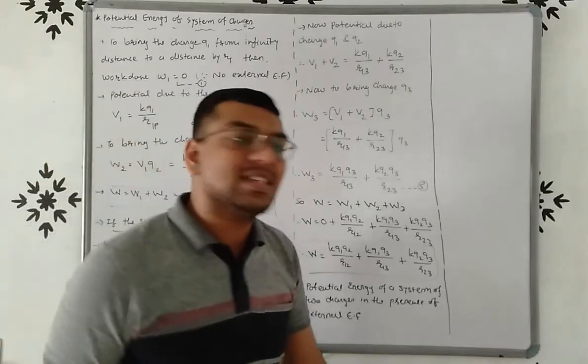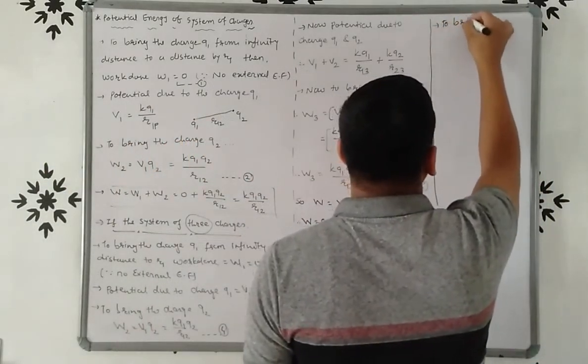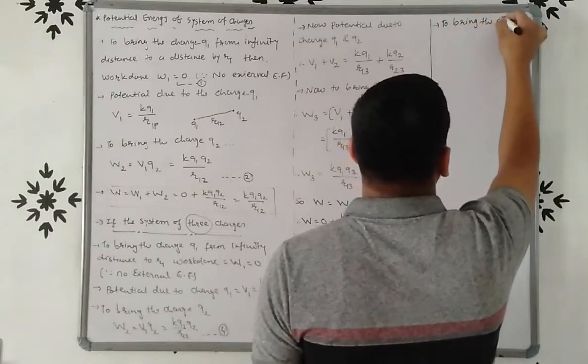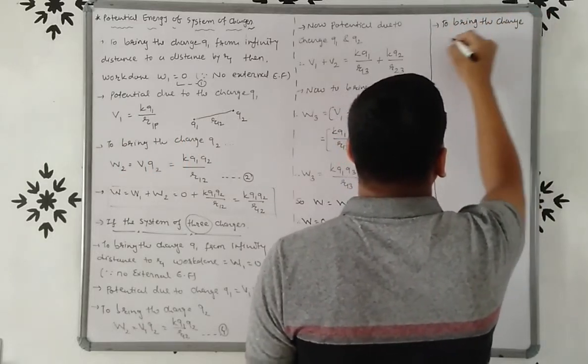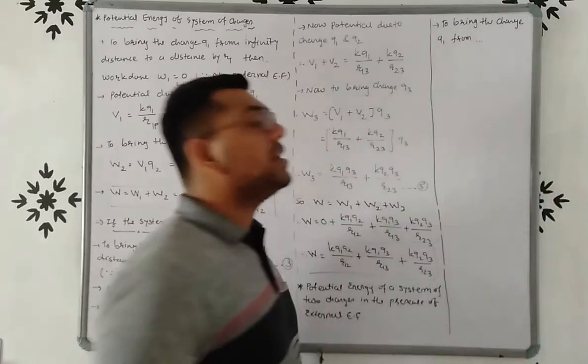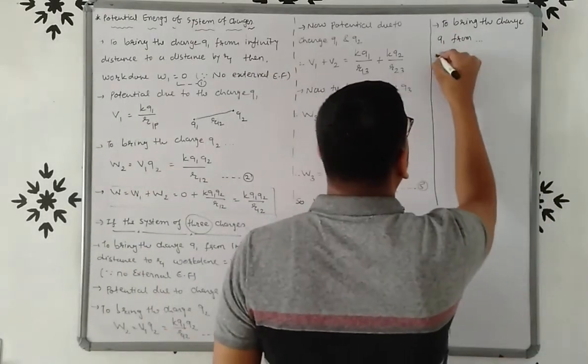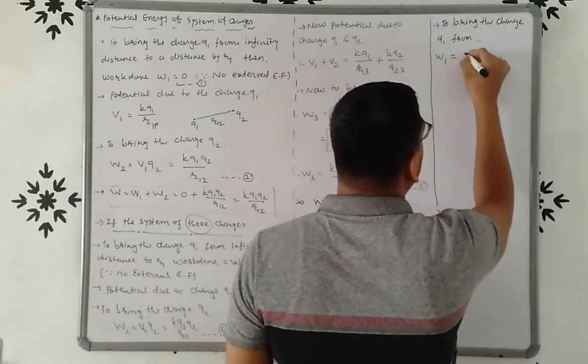So to bring the charge Q1 from infinity distance to a distance R1, work done W1 is equal to VQ.